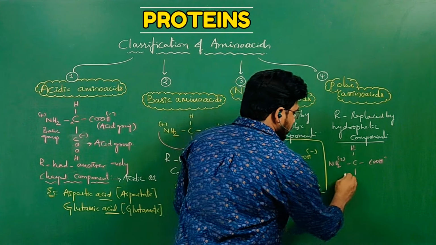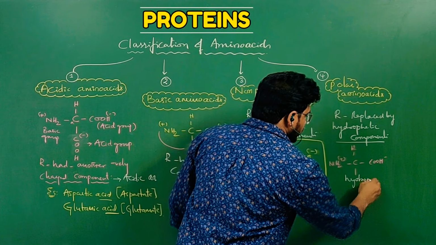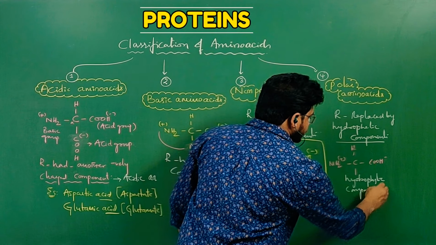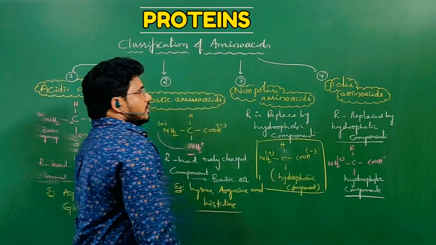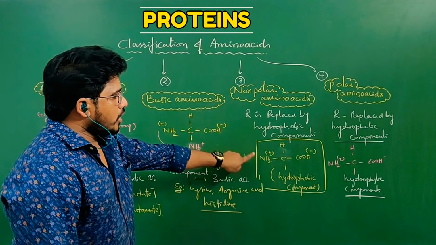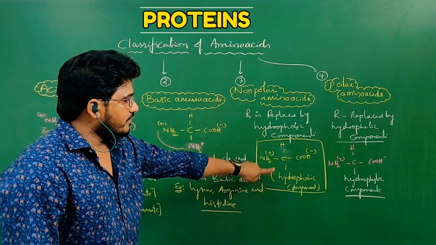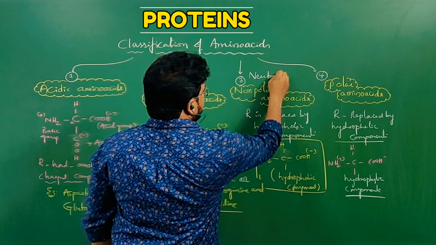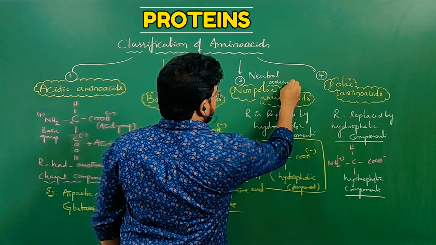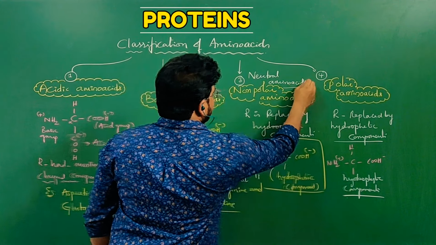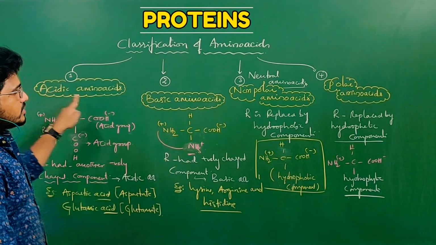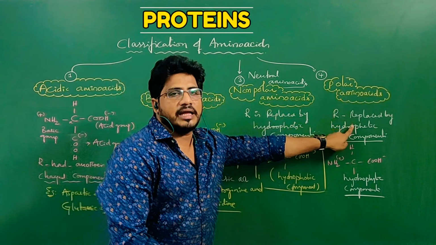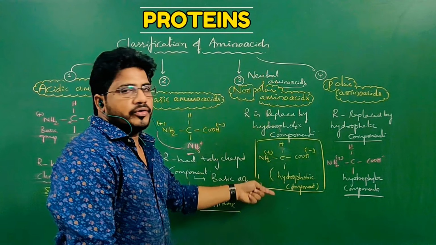And here hydrophilic components are there. But non-polar amino acids, they are also called hydrophobic, and they are also called neutral amino acids. Remember, they are acidic amino acids, they are basic amino acids, they are neutral amino acids. Apart from the polar amino acids, okay, they are neutral amino acids.